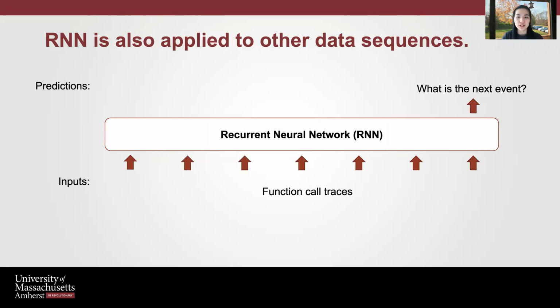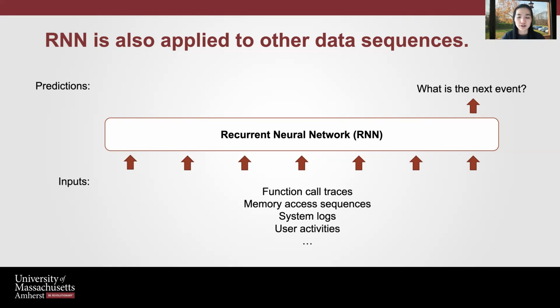Besides the next word prediction, RNN is also applied to other data sequence-based applications. For example, it can handle function call trees to predict the next function call. This can help with the compiler optimization. It can also be applied to memory access sequence for data prefetch. Some other sequence-related tasks include system log analysis to predict the system failure, user activity analysis for personalized recommendations, and others.